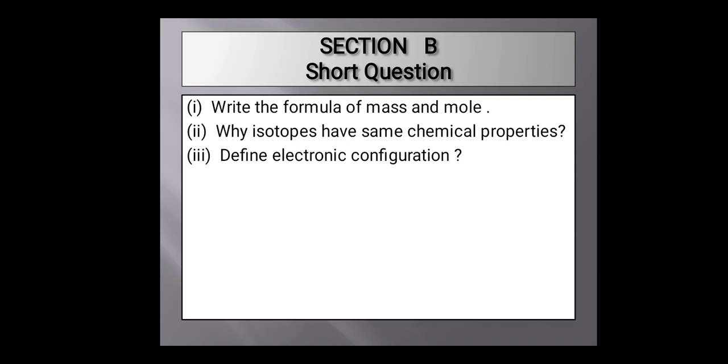The next question is: why do isotopes have the same chemical properties? The answer to this question is: isotopes have the same chemical properties. Reason: the chemical properties depend upon atomic number, and atomic number depends upon the number of protons. Isotopes have the same number of protons. Due to this reason, they have the same chemical properties.